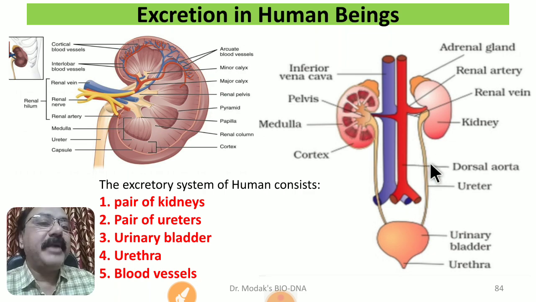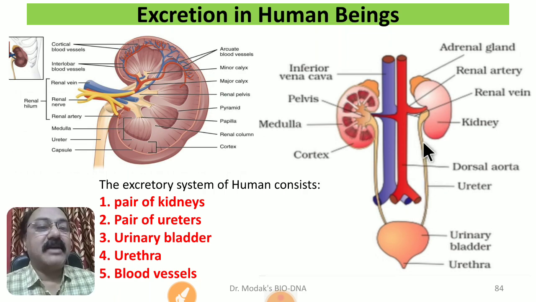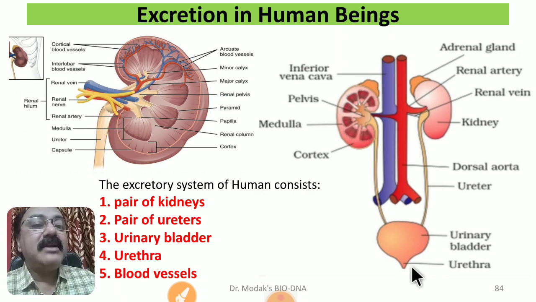So ureters are a pair of very long, very fine structures that carry the urine drop by drop by the process of peristalsis. Here also, urine is sent from the kidney to the urinary bladder drop by drop by peristalsis. Now the urinary bladder is a muscular sac-like structure which can expand and therefore can store urine temporarily for a certain period of time. Then it has a little elongated tubular structure called the urethra. In the male excretory system, the urethra is elongated and passes through the penis, while the urethra is very short in the female.